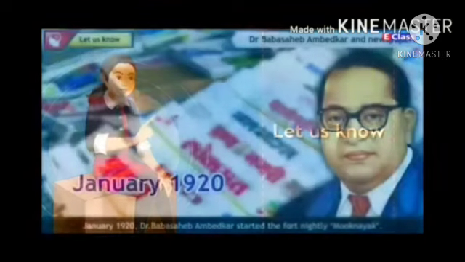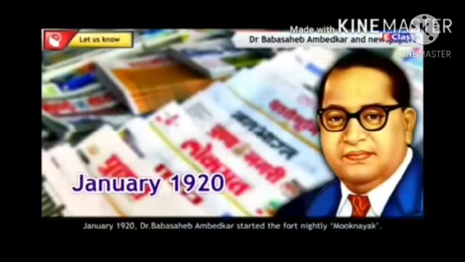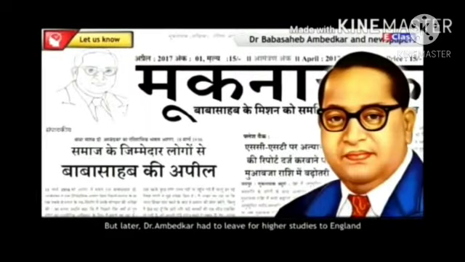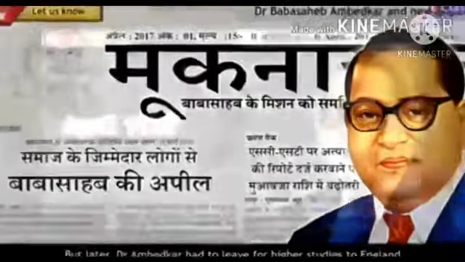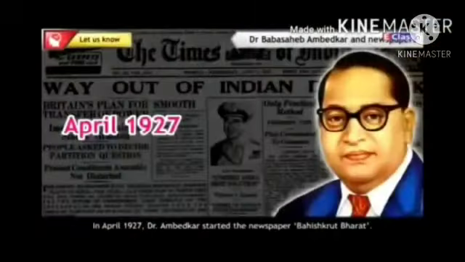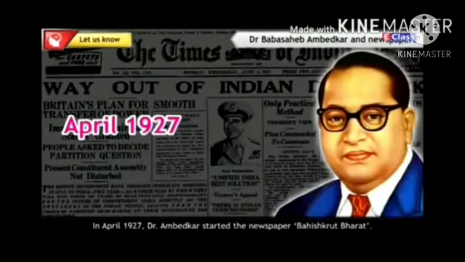Students, in January 1920, Dr. Babasaheb Ambedkar started the newspaper Mooknayak. But later Dr. Ambedkar had to leave for higher studies to England, and hence he handed over his papers to his colleagues. In April 1927, Dr. Ambedkar started the newspaper Bahishkrut Bharat.